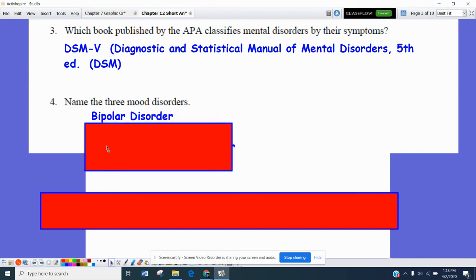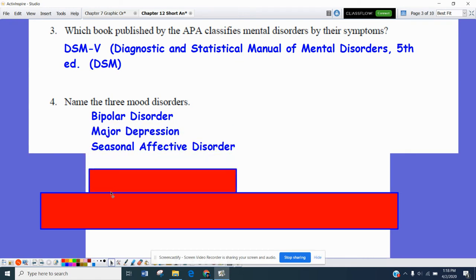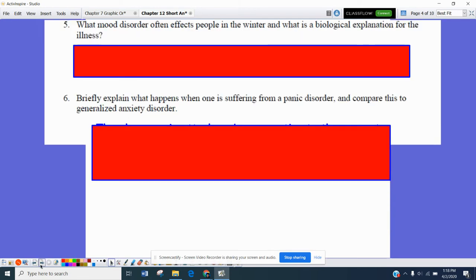A lot of times when we think about mood disorders, we think about things such as depression, bipolar disorder, major depression, or seasonal affective disorder. Number five, what mood disorder often affects people in the winter?